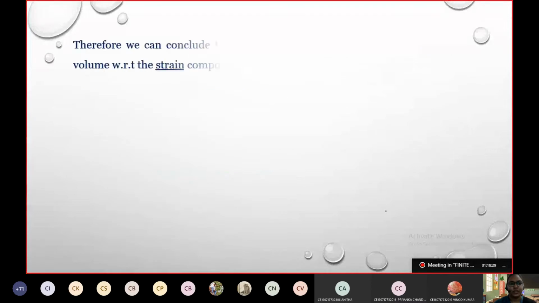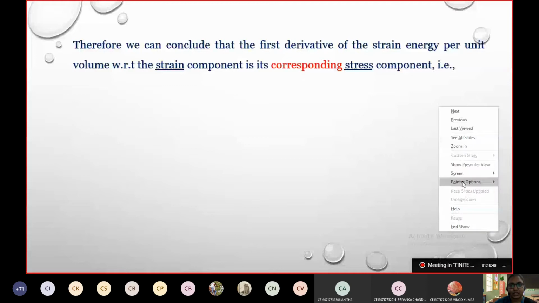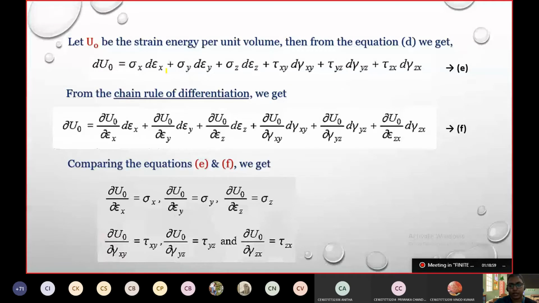Okay, very good. Therefore, we can conclude that the first derivative of strain energy, as you have seen in the previous case, we are not going for the double derivative, the first derivative of the strain energy per unit volume with respect to its strain component gives the corresponding stress component. That is what we have seen in the previous case. In the equation, I didn't give the equation number.